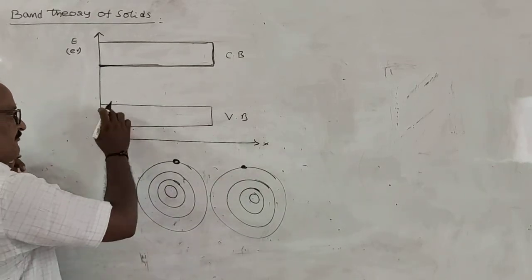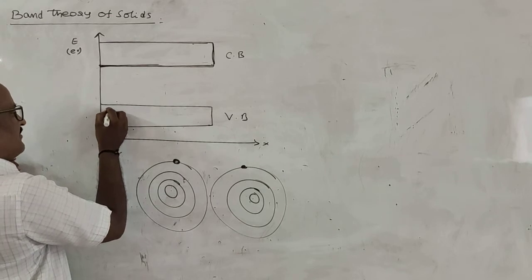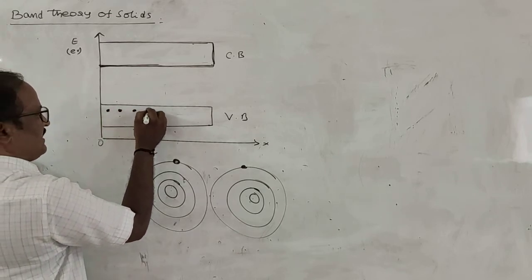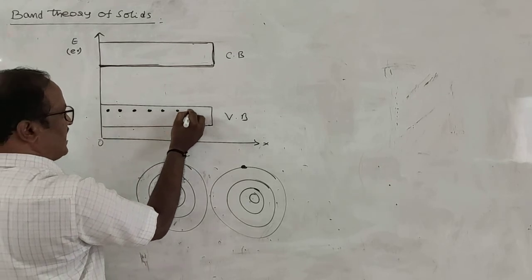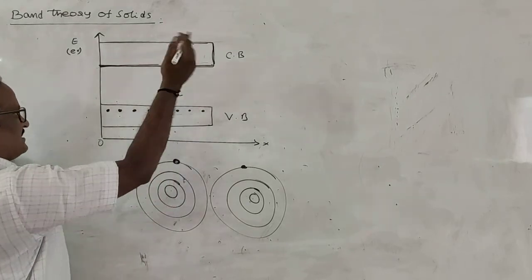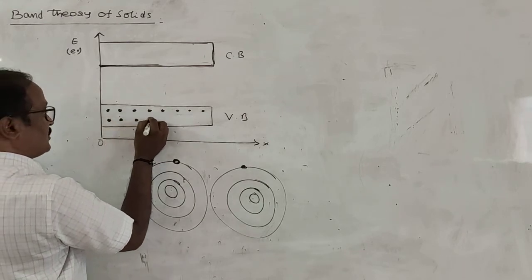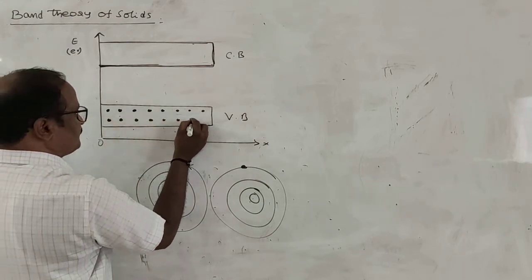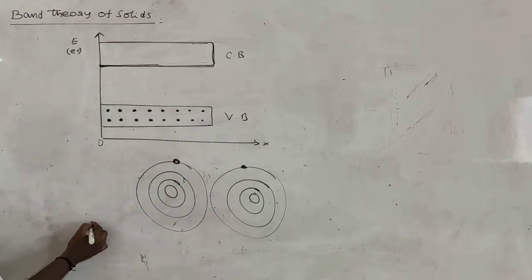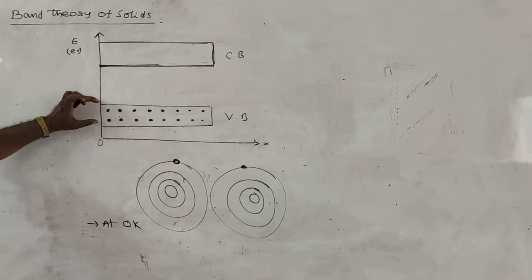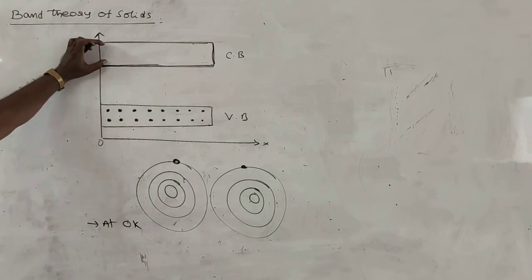That means the valence band is completely filled with electrons and the conduction band is empty. At what temperature? At 0 Kelvin.